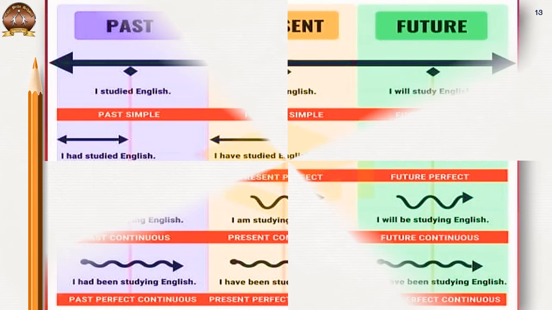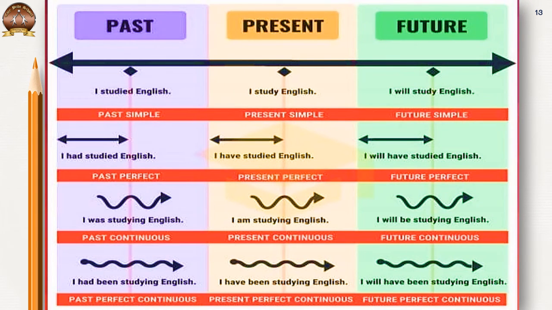Thank you so much. Now I'll leave you with this last slide that in one slide indicates all 12 tenses. And children, the usage is not the point here, the perfect usage is not seen in this slide. What you see are the verb forms, how the same verb is expressed differently in all tenses.